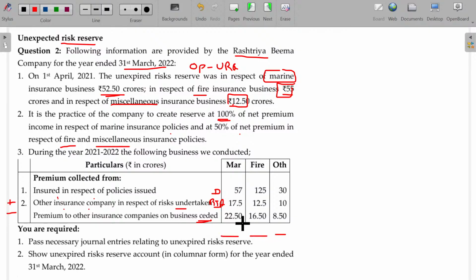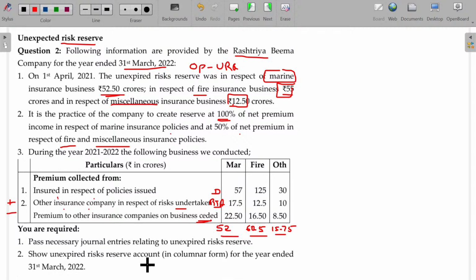Come on, tell me. 57 plus 17.5 minus 22.5. That is 52. Okay, 52. And for the next one, 60.5. This one, 15.75. Is that clear?